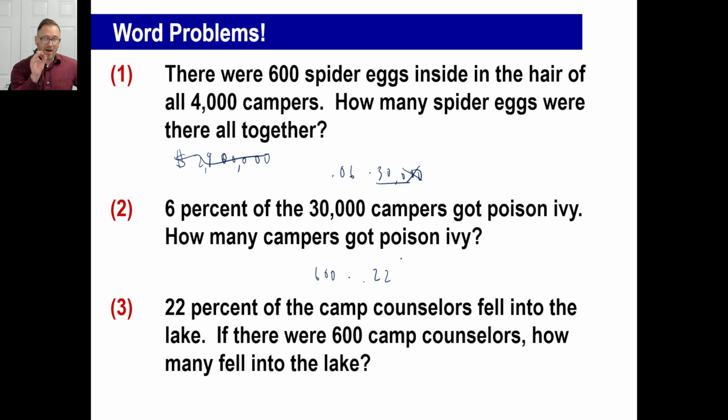Now, you should be right on the edge of going, I can do this in my head. I got it. You move it over twice for 22, right? We get 22. You move it over the other way, you get 6. So what is 6 times 22? 132. That's it. There you go.